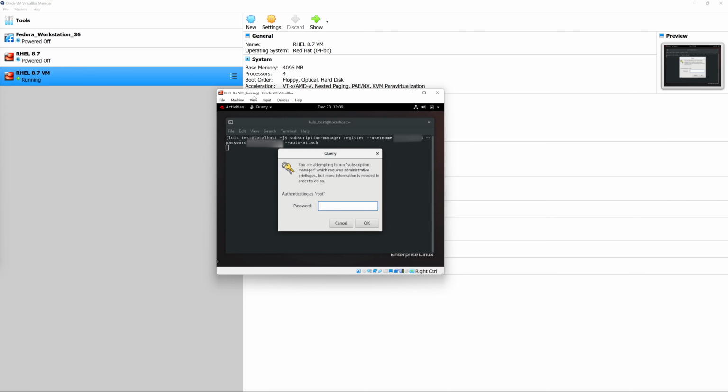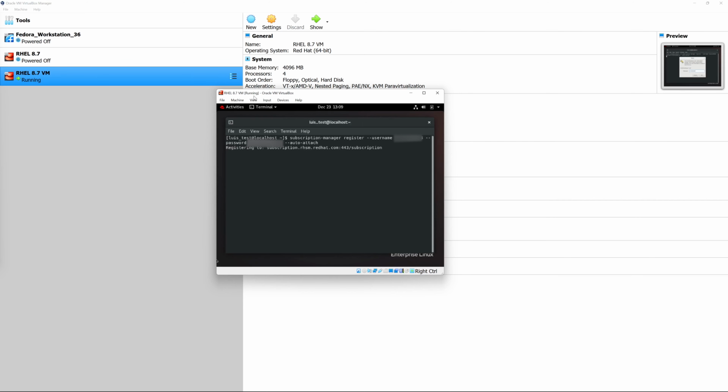You're going to be prompted with a box to enter your root password. So go ahead and type that in. And once you typed in your root password, it's going to reach out to Red Hat and try to register this operating system. And if successful, you should see a message like shown on the screen where it says the system has been registered with ID, and it gives you an ID. If you need help on the command that we just used, I'm going to put something in the description for you guys that you can reference in order to be able to make sure that you do this part correctly.